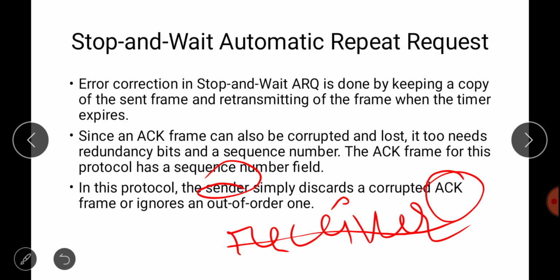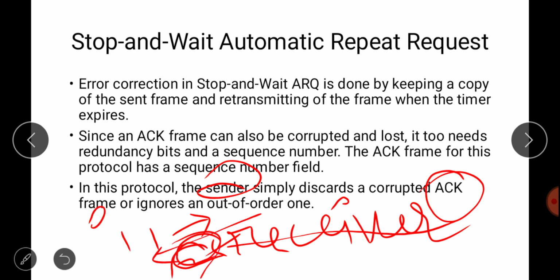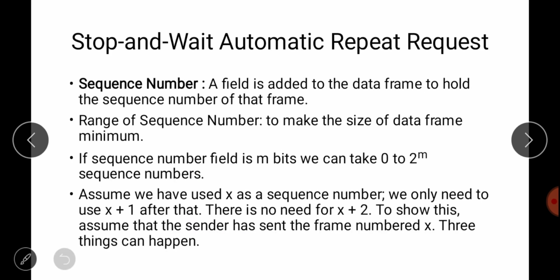See, if the sender is sending frame number 1, then it is expecting ACK number 2, because this ACK is nothing but the next frame to be transmitted. So if it does not receive 2, or, let's suppose, it receives 1 or 0 or does not receive anything, it will discard.